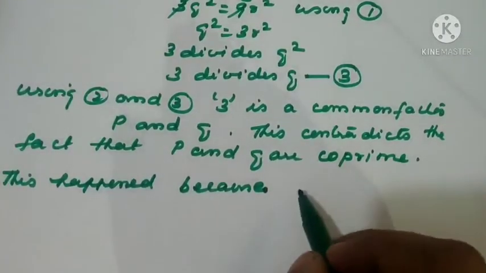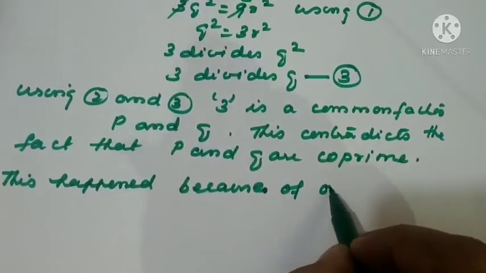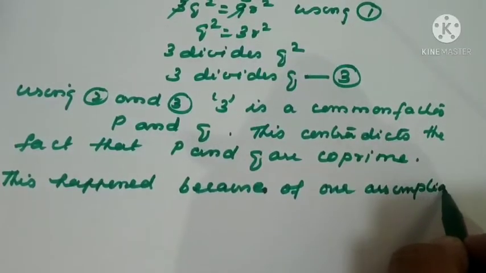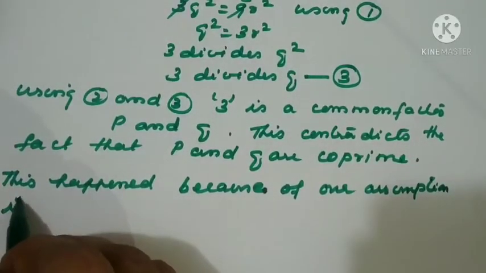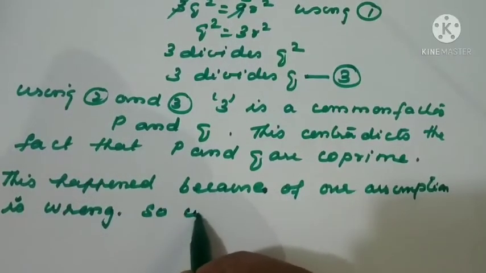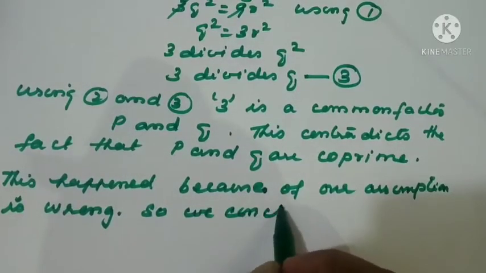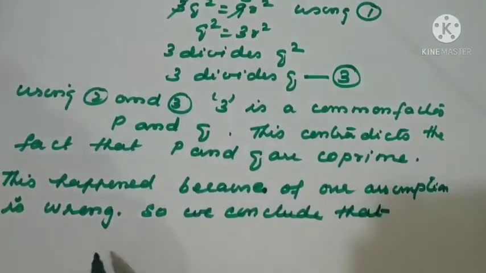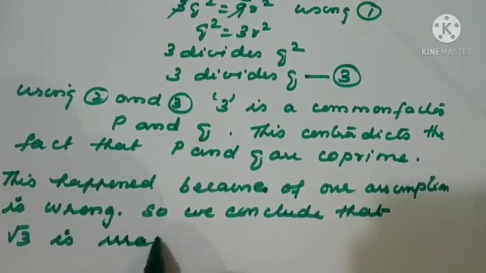This happened because our assumption is wrong. So we conclude that root 3 is irrational.